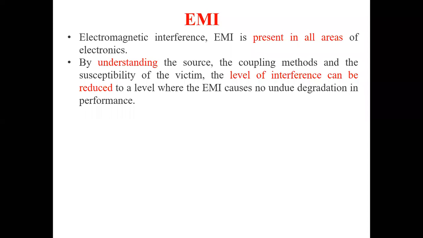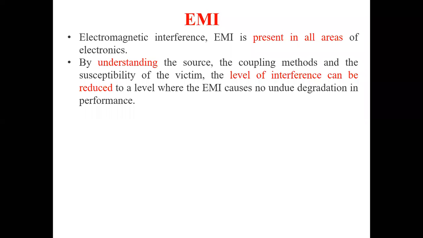By understanding the source, which implies how the interference has been generated, and the methods of the susceptibility of the victim, we can reduce the level of interference, and thereby the performance of the system may increase. That refers to EMI, electromagnetic interference.